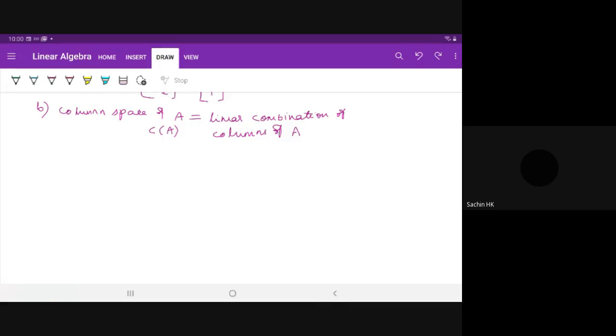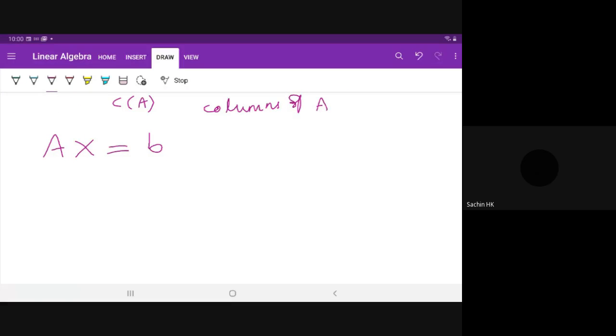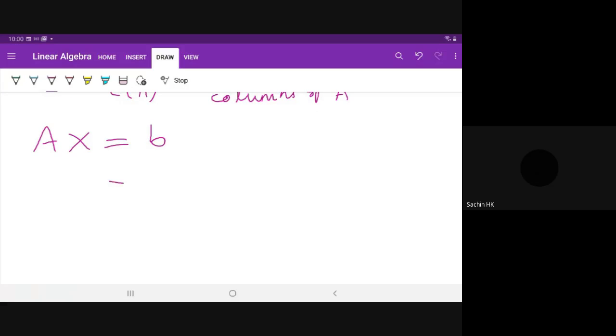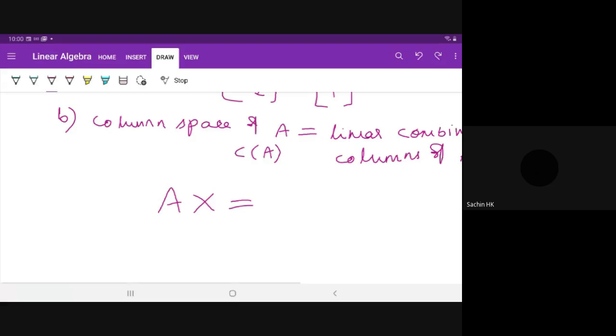What is the matrix A? Here it is of the form AX is equal to B, right?